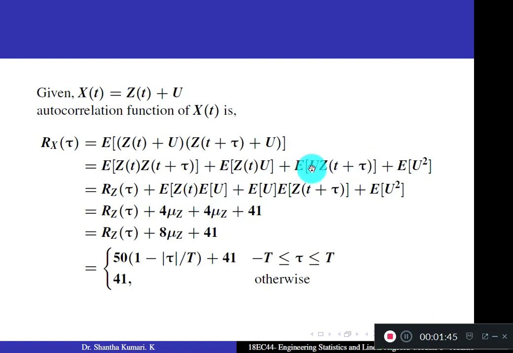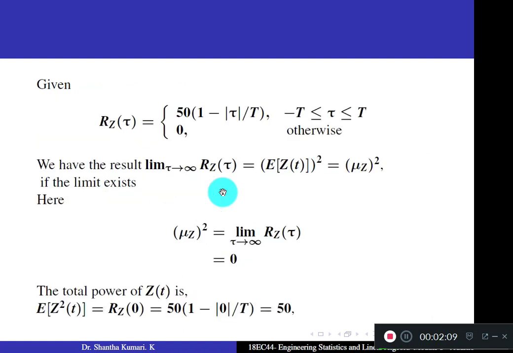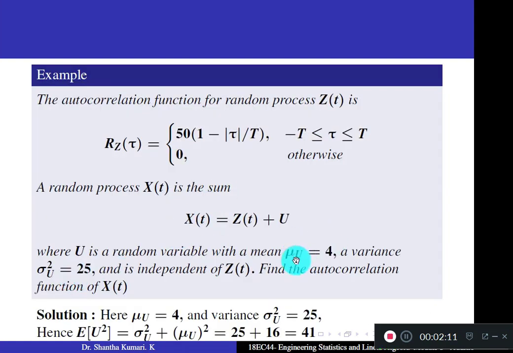Similarly here, u and z of t are independent, so we write this as a product of two expectations, plus expectation of u square. So you better write the reason at this side for writing this product, since u and z of t are independent. So this term is Rz of tau. Here expectation of u is given. In the question, expectation of u is given. Correct?